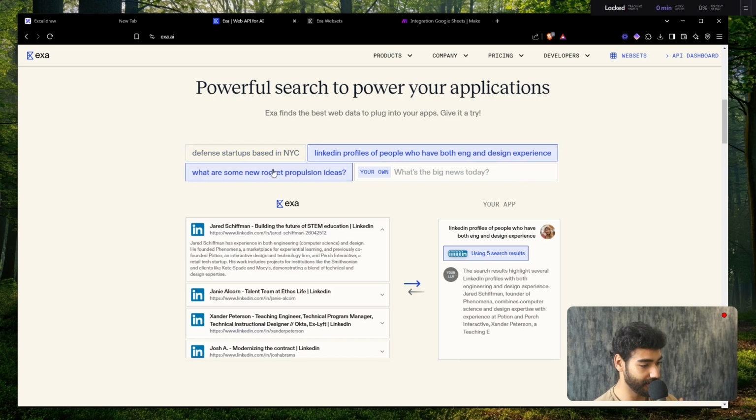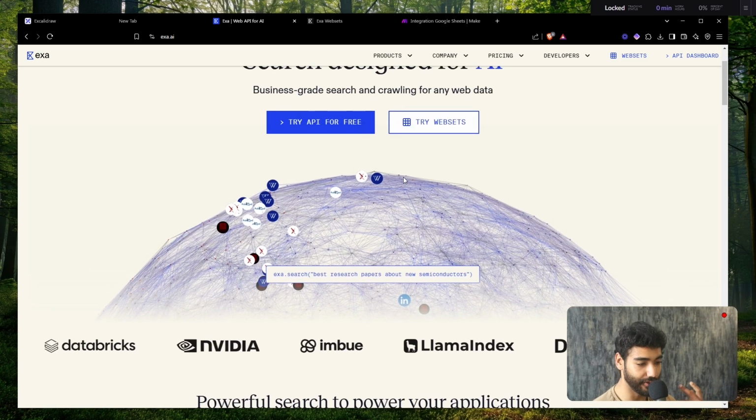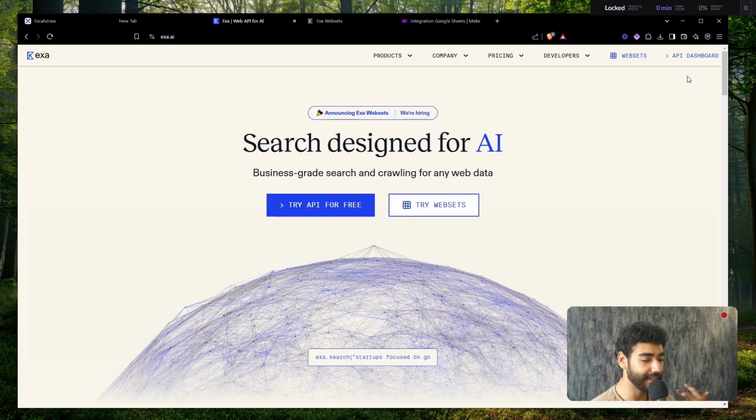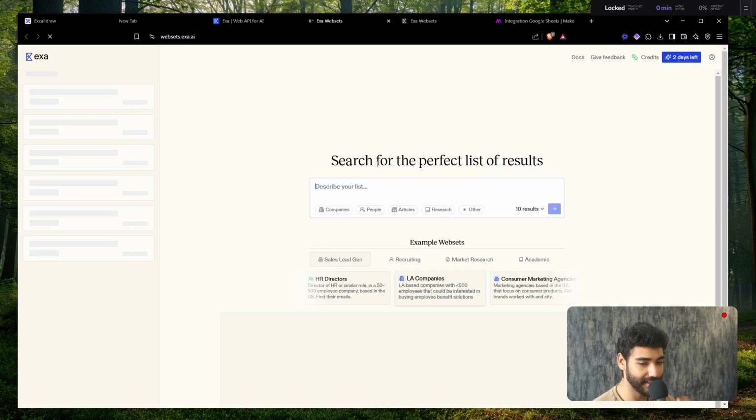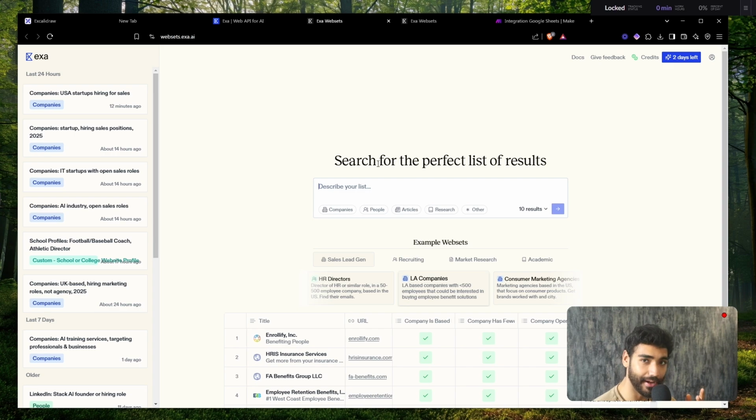So what are some new rocket propulsion ideas? Was the big news today. So I can essentially look for lead lists, whatever I want. And they have this thing called Websets. So Webset is pretty interesting. It's basically like Clay, but better, right? So I can look for any company, people, articles, anything, and I can basically build my perfect list.